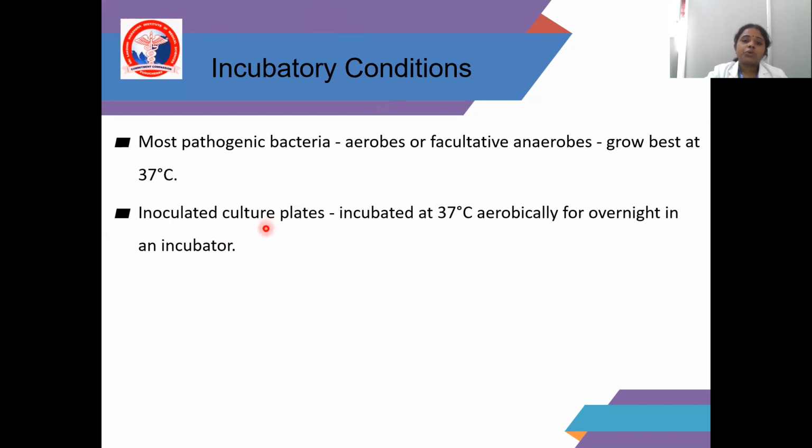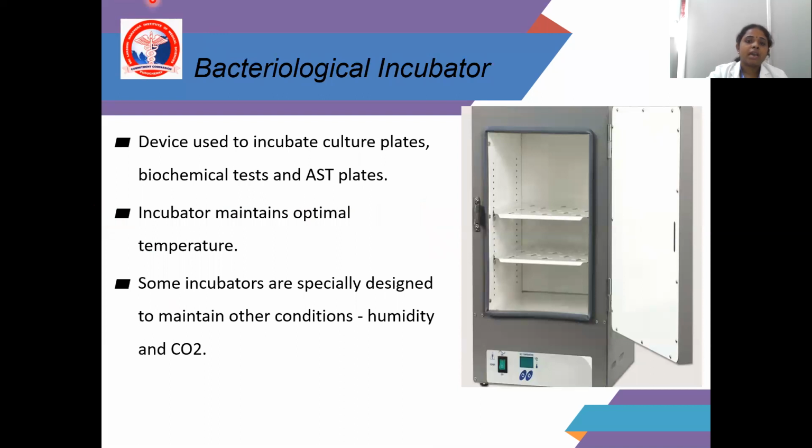After that, you have to incubate the plates and test tubes. That is very important. Microorganisms need proper temperature for growth. Most pathogenic bacteria, aerobes and facultative anaerobes, grow best at 37 degrees Celsius. Inoculate the culture plate and incubate at 37 degrees Celsius aerobically overnight in an incubator. A bacteriological incubator is a device used to incubate culture plates, biochemical tests, and AST plates.